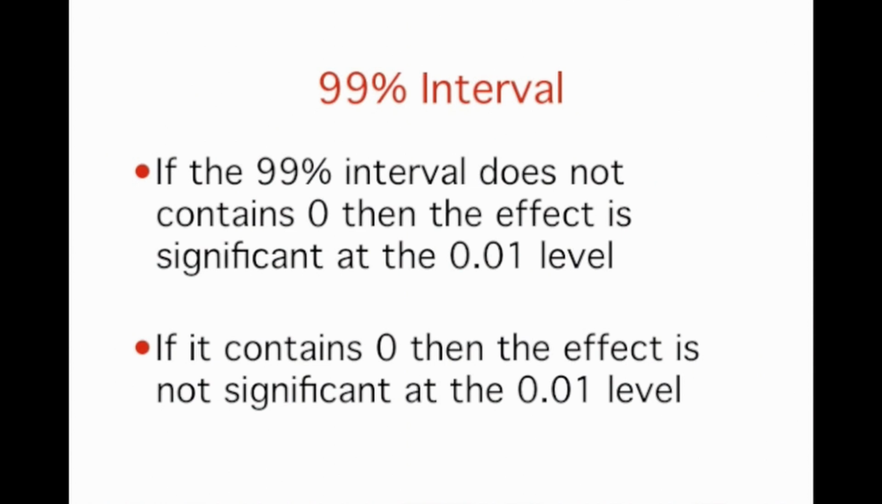There is a similar relationship between the 99% confidence interval and significance at the 0.01 level. If the 99% interval does not contain 0, then the effect is significant at the 0.01 level. If the interval contains 0, then the effect is not significant at the 0.01 level.